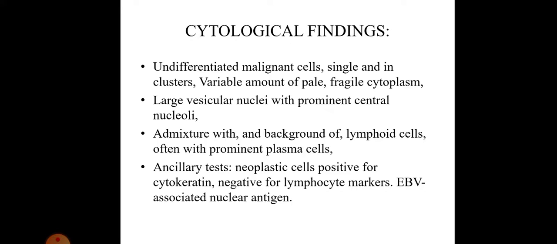Cytological findings: undifferentiated malignant cells single and in clusters, variable amount of pale fragile cytoplasm, large vesicular nuclei with prominent central nucleoli, admixture with the background of lymphoid cells, often with prominent plasma cells. On ancillary tests, the neoplastic cells were positive for cytokeratin, and negative for lymphocyte markers and Epstein-Barr virus associated nuclear antigen. These are the basic criteria for diagnosis of nasopharyngeal carcinoma by FNAC.